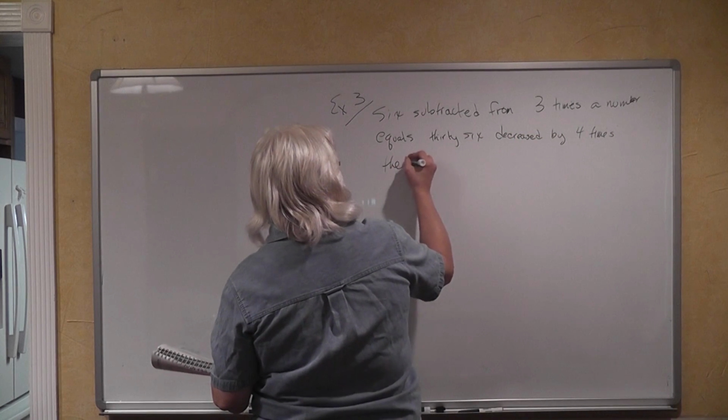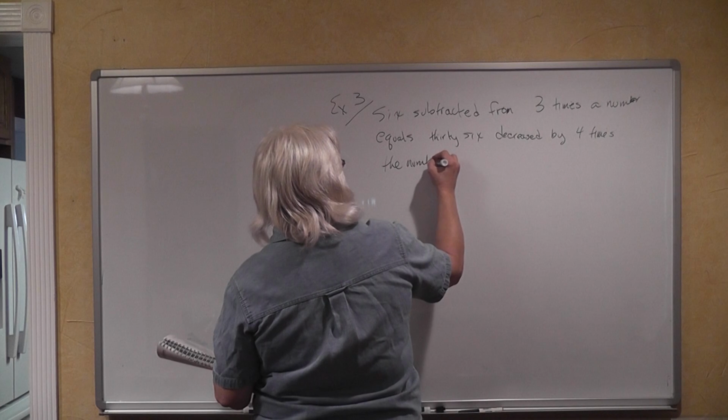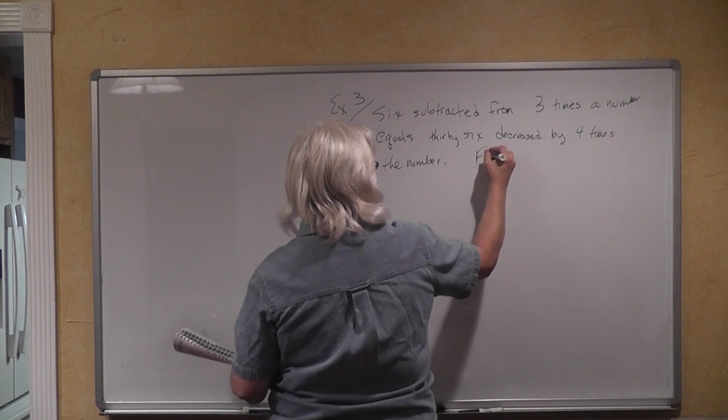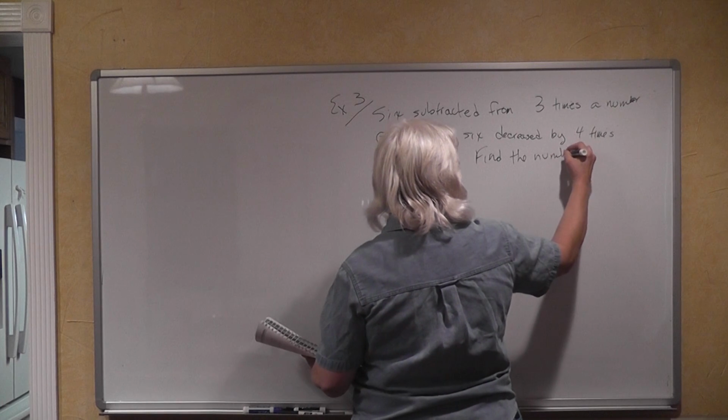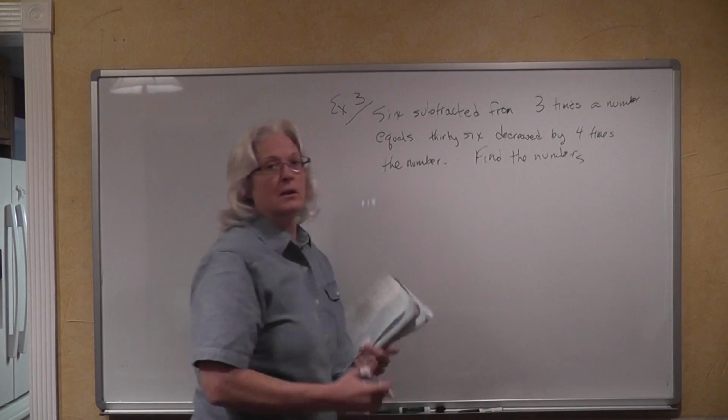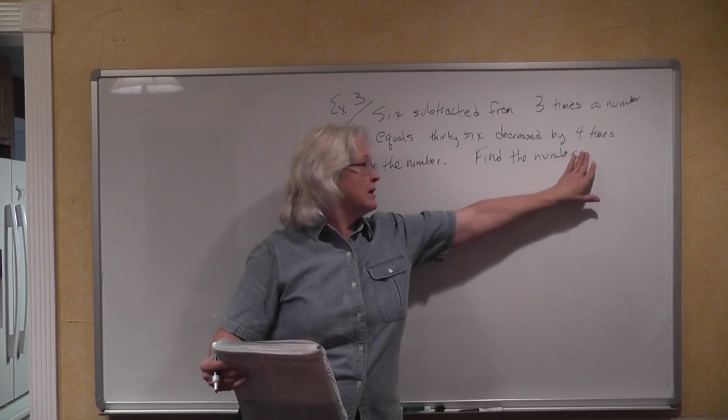And then they want you to find that number. This, my friends, is quite a mouthful. Not find the numbers, find the number.